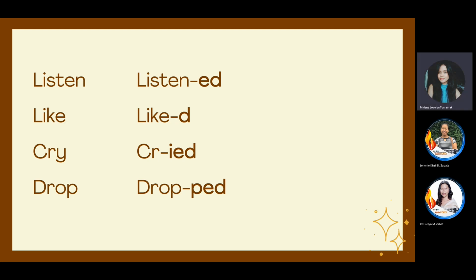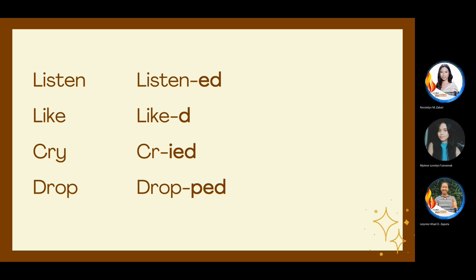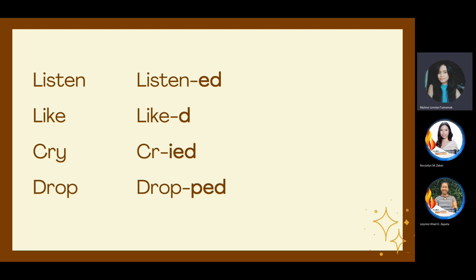Why do you think we need to double letter P first before adding ed at the end to make it past participle? Rosaline? I think, po, it is the nature of the word because of the syllable stress. It depends on the syllable. It's either unstressed or stressed. Okay, if stressed, we need to double the last letter. Okay, that's the other reason.